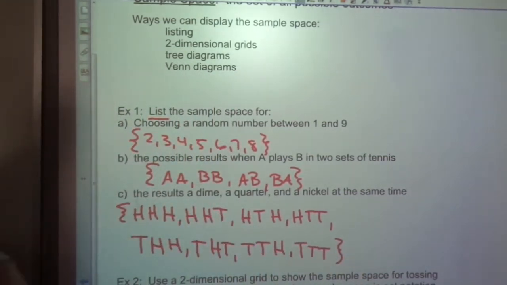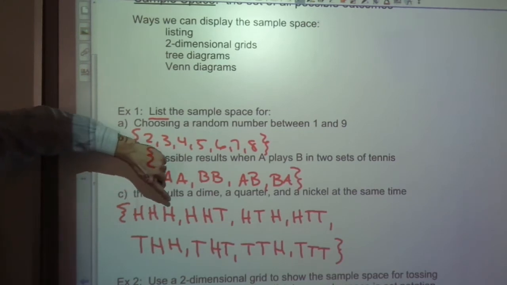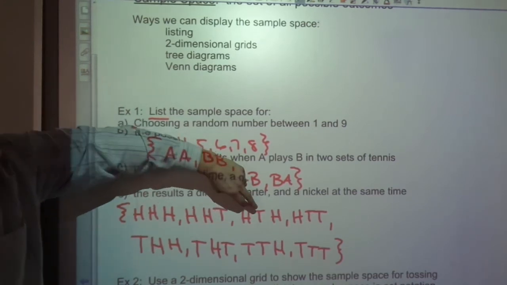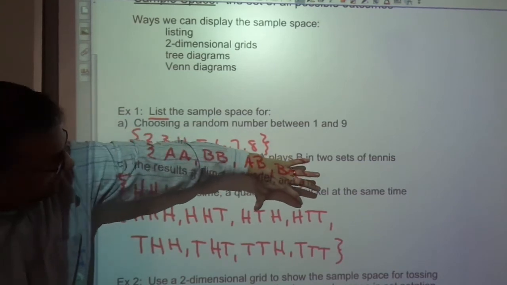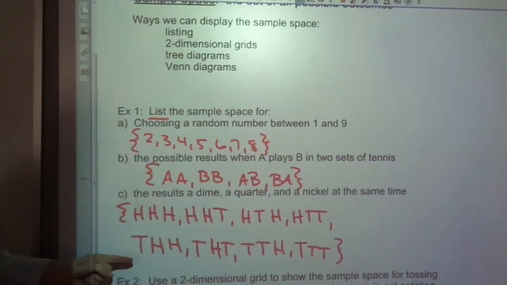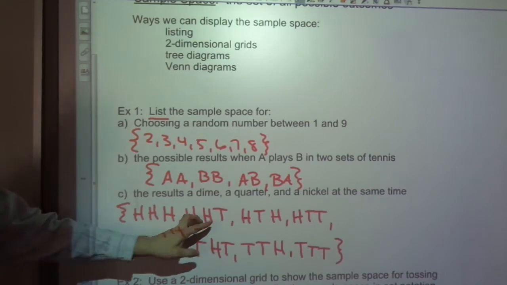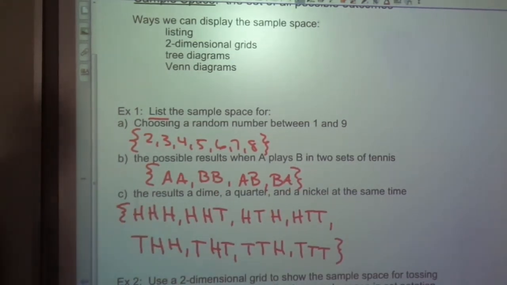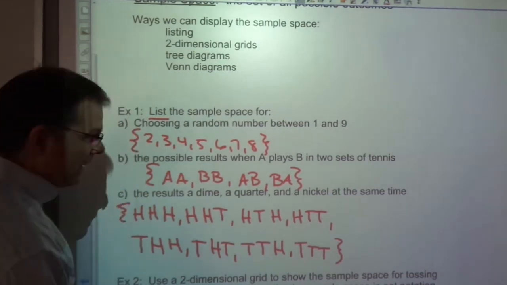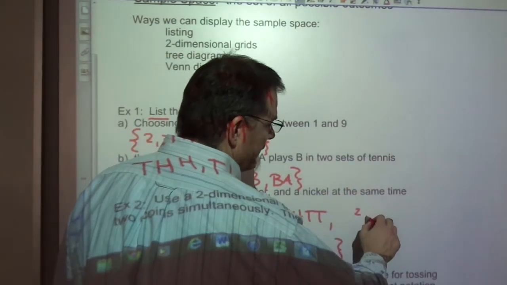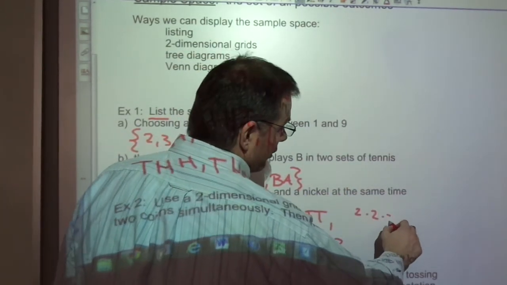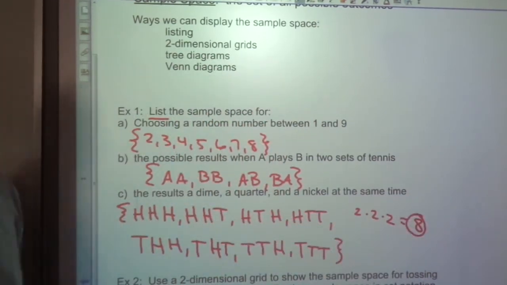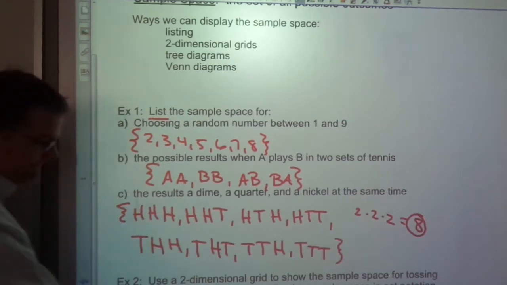See the way I organized this was thinking they're all heads. What if the last one changes? And then what if the middle one changes? Then we'd have 2 possibilities, the heads or tails on the last one. And then here I just changed this, but I kept these 2 the same. It's a way to think about it. So there are 8 possible outcomes, basically because there are 2 outcomes, heads or tails, and we've got the dime, the quarter, and the nickel, which means there are 8 possible outcomes for this event.